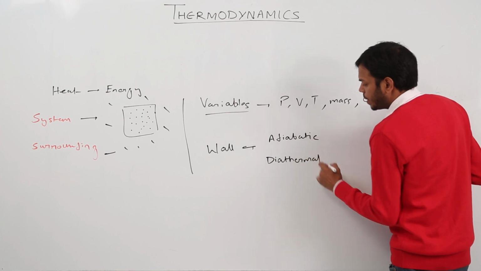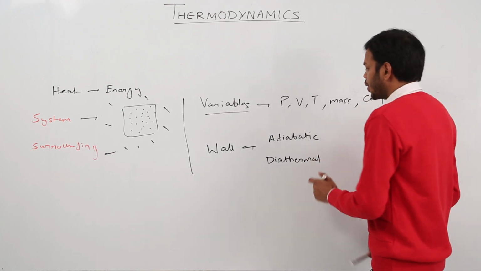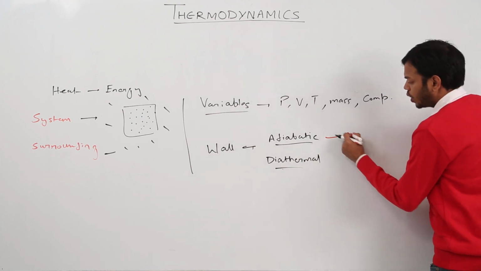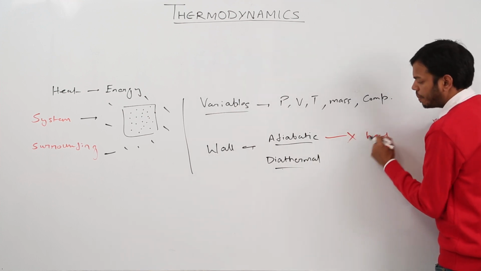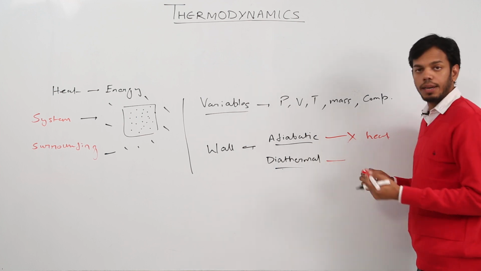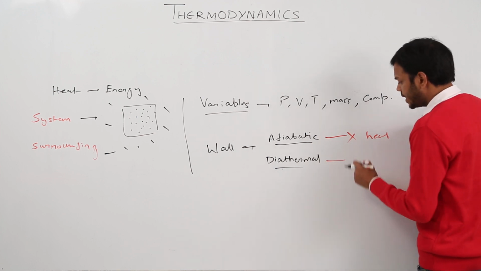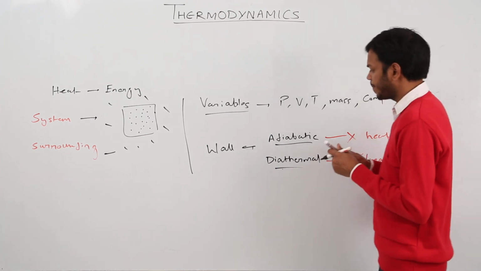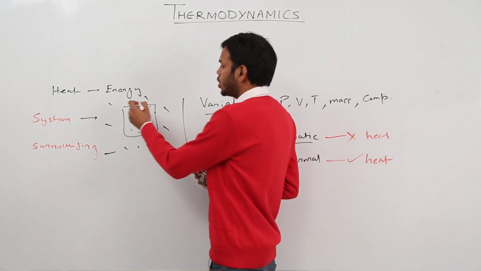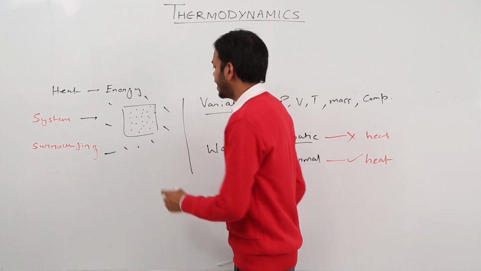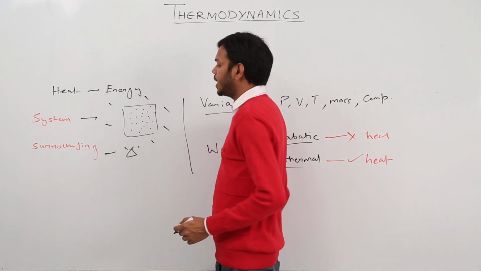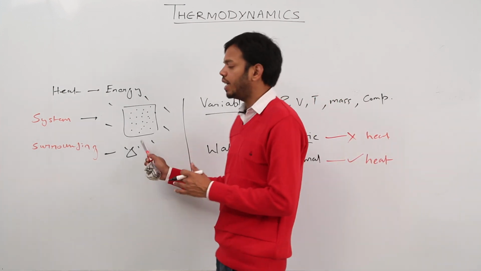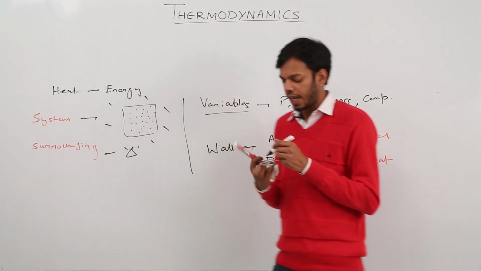What are the diathermal or diathermic walls? Adiabatic walls are those walls which do not allow heat to pass through them at all, whereas diathermal walls are those walls which easily allow heat to pass through them. Simple. So suppose this is an adiabatic wall, and if there is heat present outside, this heat will not enter the system. But if it is a diathermic wall, the heat will easily enter the system. This is what I mean by wall.